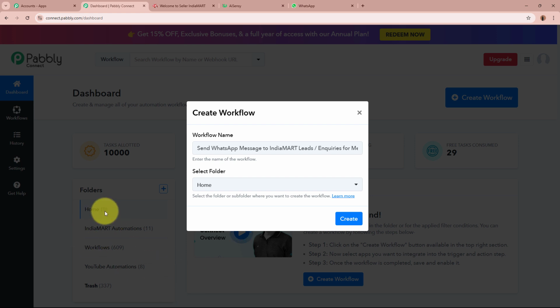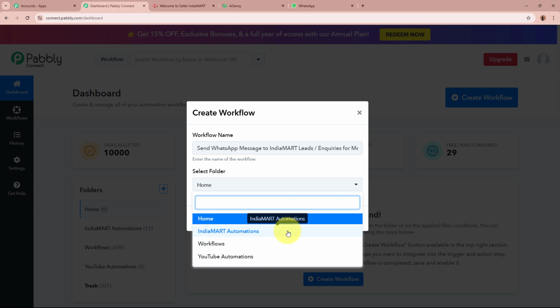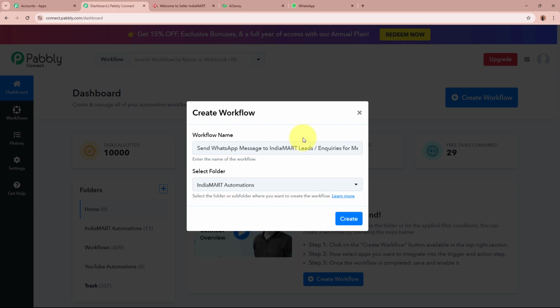So on the left side of my screen, you can see I've created multiple folders in my Pabbly Connect account, from which I'm going to select a specific folder in which I want to save this workflow. For that, click on this drop down. So these are the folders from which I'm going to select IndiaMART Automations as the folder I want to save